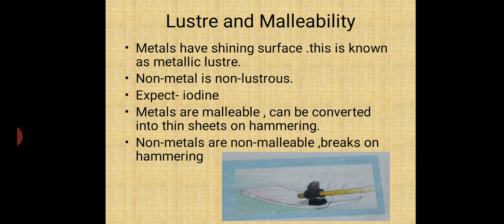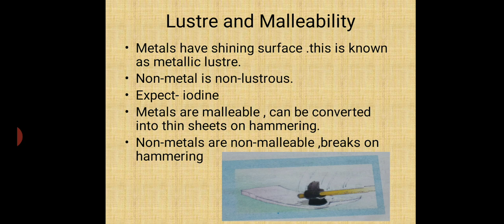Luster and malleability, very important properties of metals and non-metals. Luster, my dear student, sometimes a new metallic utensil is brought from the shop to your house, it is very shiny. That property of shining is called luster. Metals have a shining surface. This is known as metallic luster.